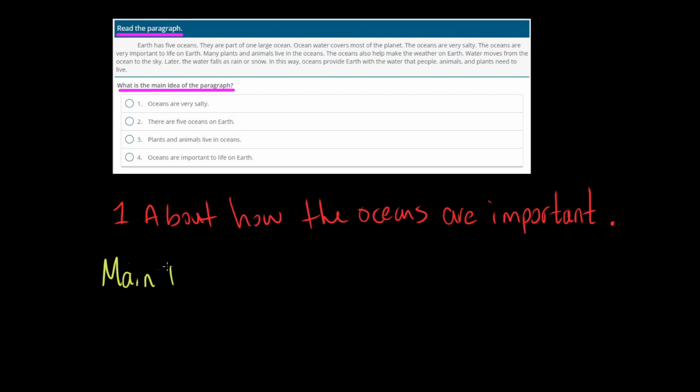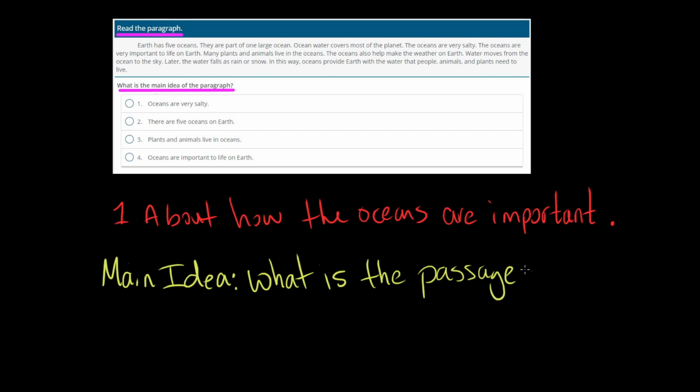What is the main idea? Well, the main idea, very simply, is what is the passage mostly about? And the way that you can think about the main idea, or know if you have the right main idea, is by seeing if you can find something that we call